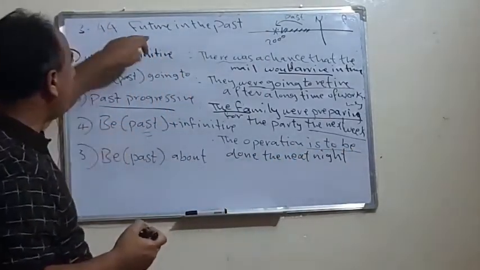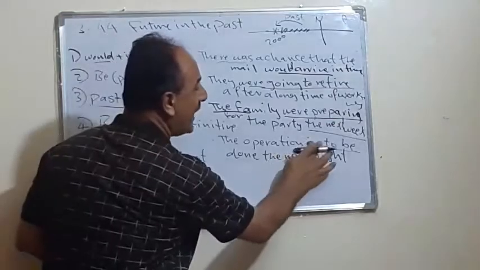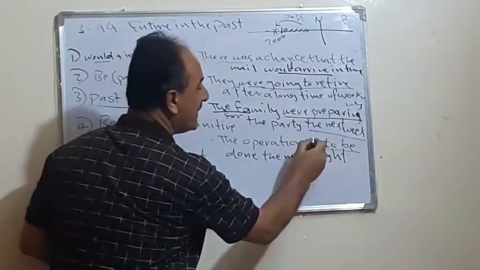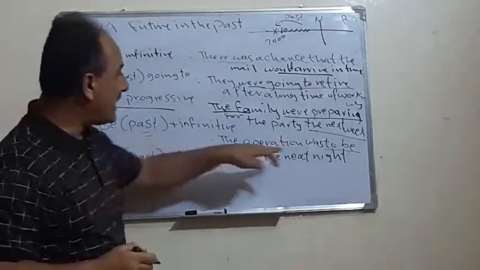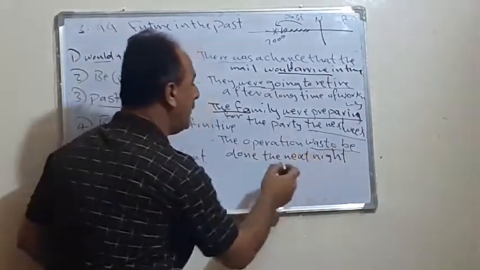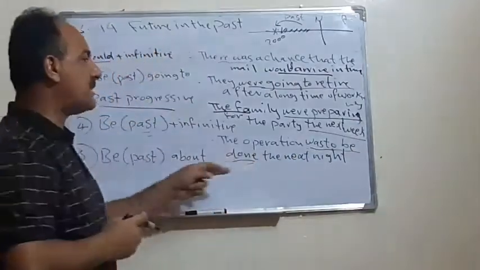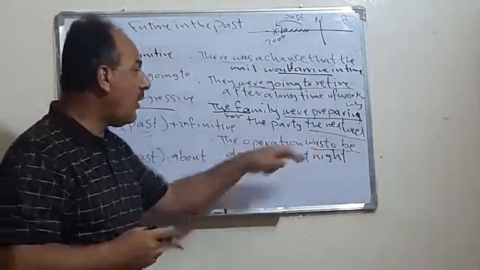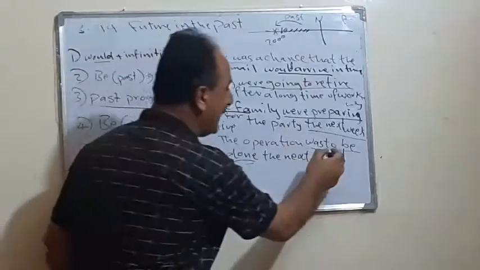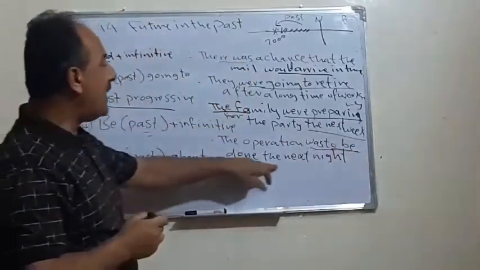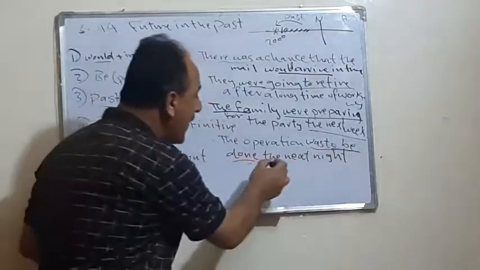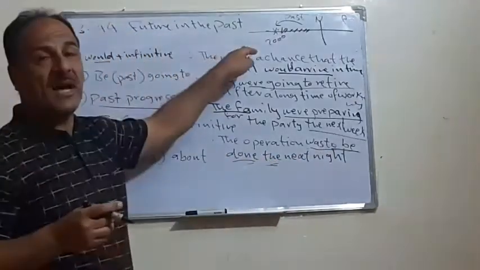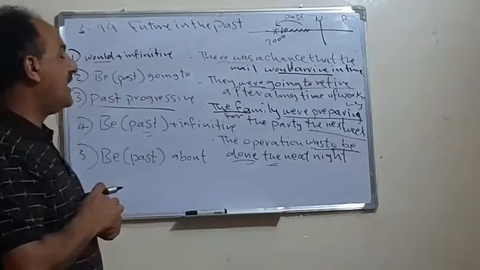Now, because we have future in the past, it should be what? It should be was, the be in the past. The operation was to be done. Done here is the past participle, for to be. So was to plus infinitive, to be. So, the next night. Again we don't say next night, we say the next night, because we are talking about the past.